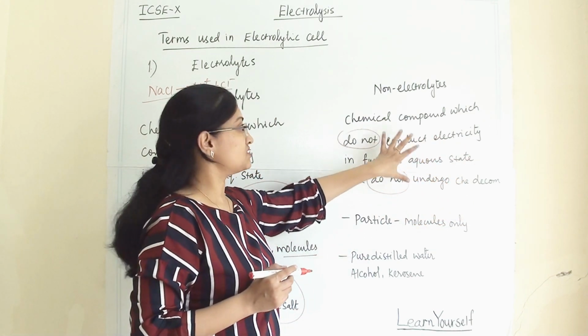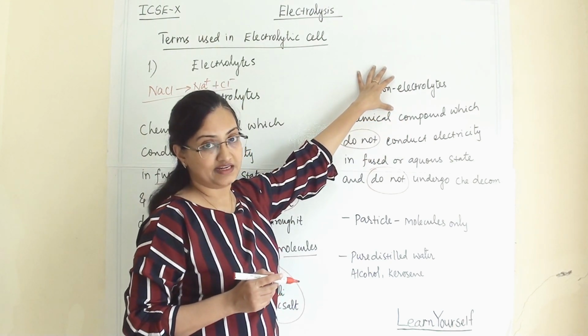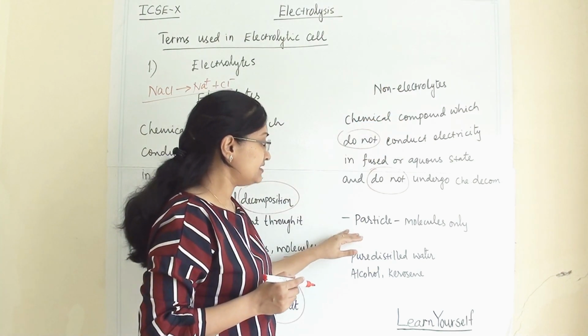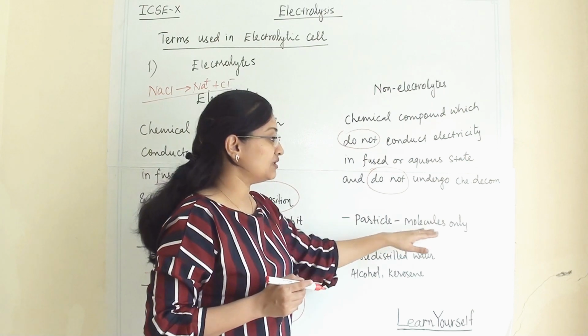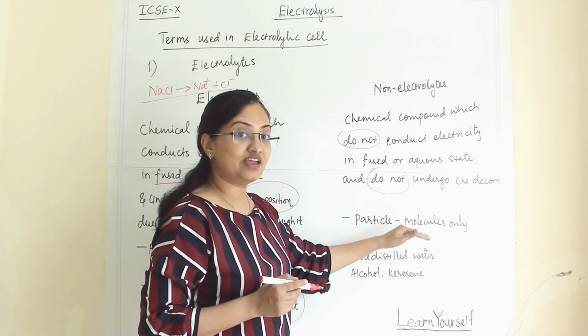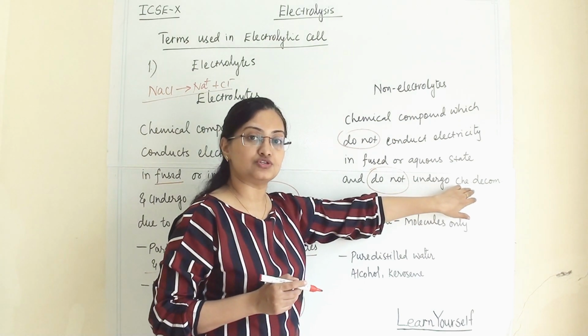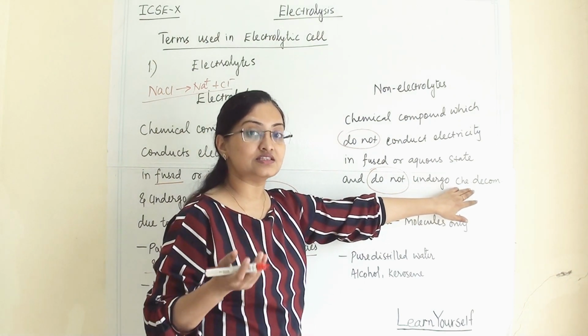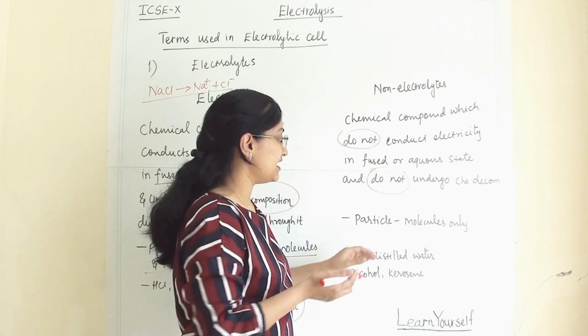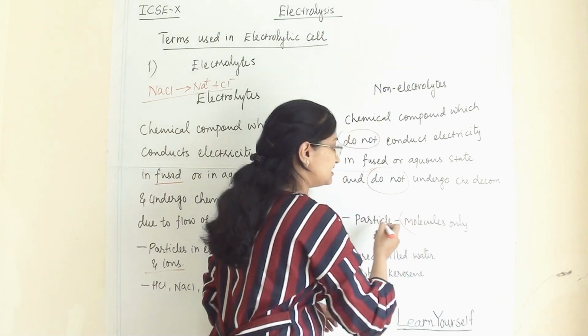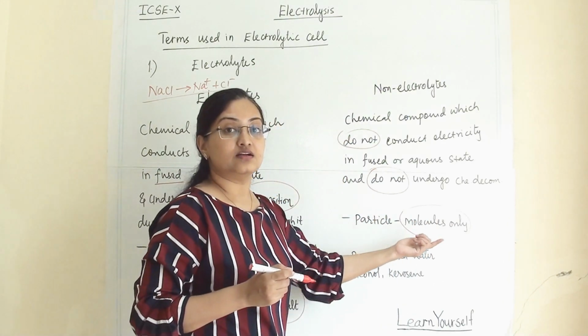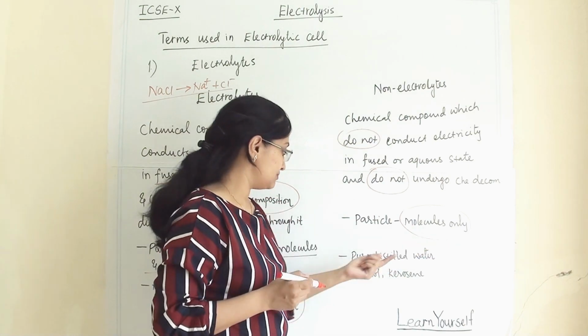Those kinds of substances are known as non-electrolytes. And in these, the particles will be molecules only, because they are not going under chemical decomposition, so they are not giving us ions.